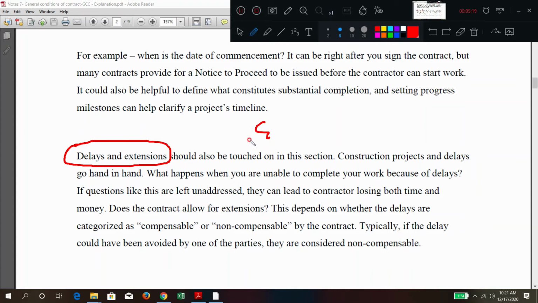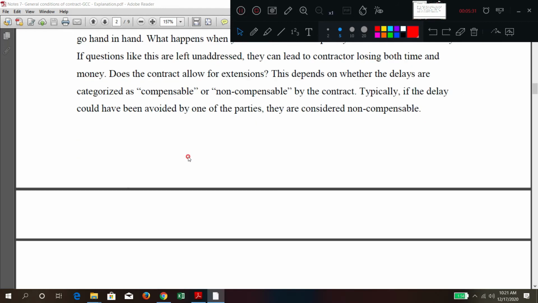If any delay occurs, on whose behalf it has occurred and how much time will be extended. So detailing that will be given in this clause. Now you are understanding this point. Like this they are going to write.